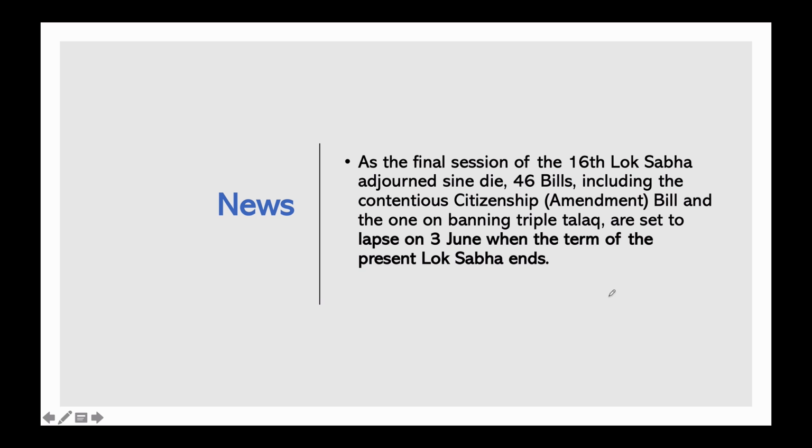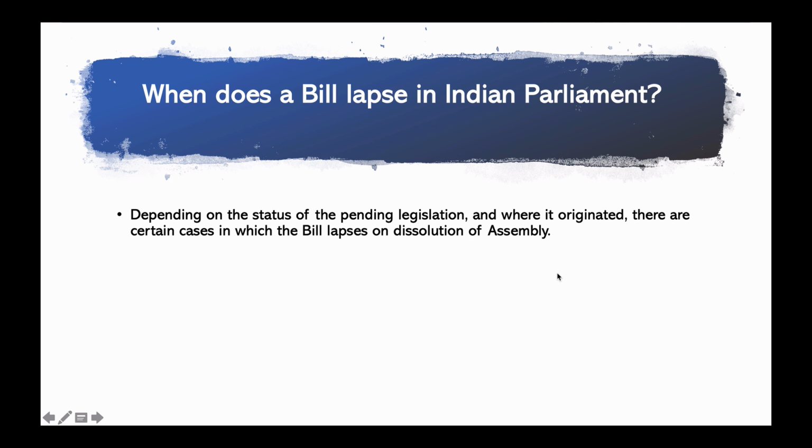So why is it in the news? Because the final session of the 16th Lok Sabha was going on and finally it has adjourned sine die, with 46 bills including very important bills. One of them is the Citizenship Amendment Bill and another is the bill banning triple talaq. We have seen a lot of protest on such bills. Even the transgender bill is one of them which are set to lapse on 3rd June when the term of the present Lok Sabha ends. You know that elections will be held soon in our country and a new Lok Sabha will be there. Therefore these bills have lapsed, so we'll discuss them in detail.